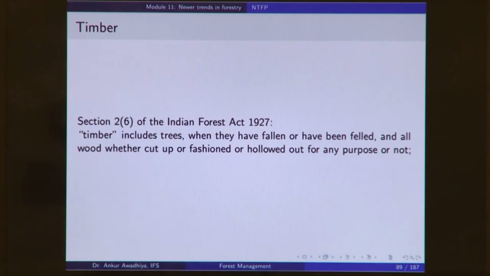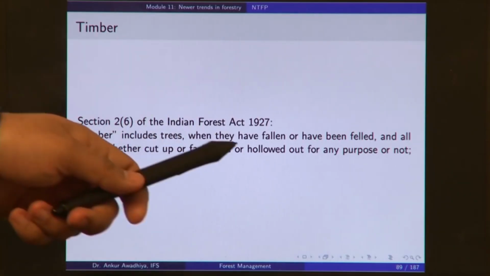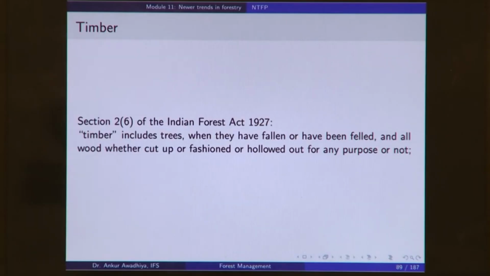So, if for instance, somebody makes a plank of wood and nails two or three planks together and says that this is not wood, this is a table, then as per the Indian Forest Act we will still call it timber. Or hollowed out for any purpose. So, if you have timber and it has been hollowed out, and you do all of these for any purpose or not, it is still timber.